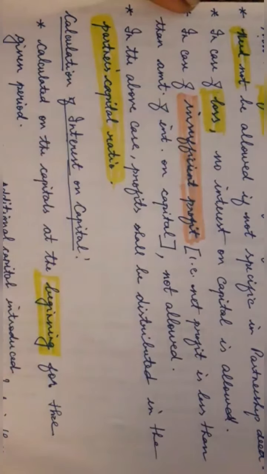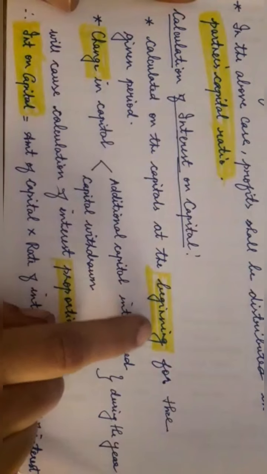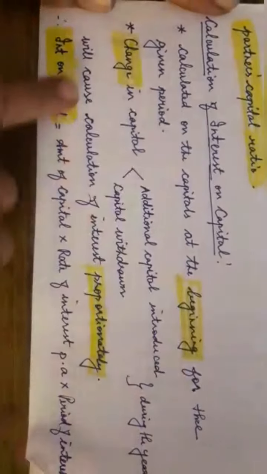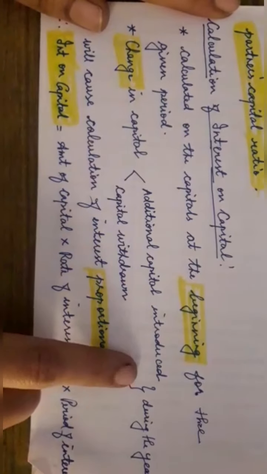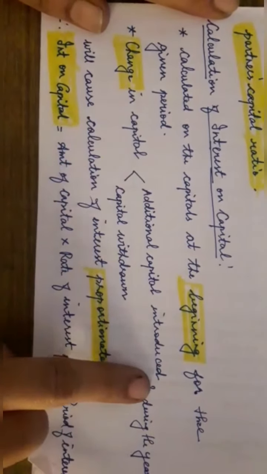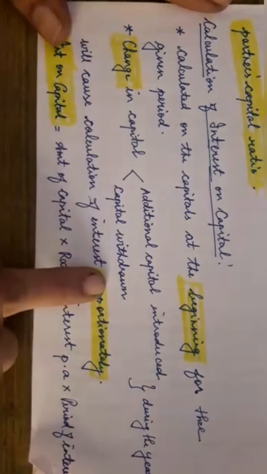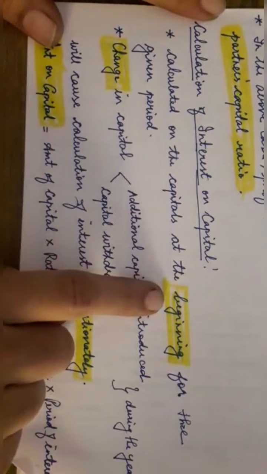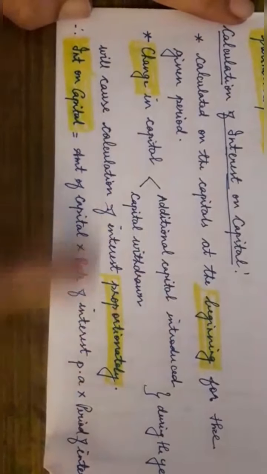Next we will also discuss how calculation of interest can be made. It will be made on the capital which is shown at the beginning of the given period. This also will record any change in capital. What do you mean by change in capital? Additional capital introduced, that means in between they are introducing some capital, as well as if they are taking some money out of the capital, which is called capital withdrawn. These two factors will definitely bring changes in the capital value, and accordingly the interest will change proportionately. We have to calculate.